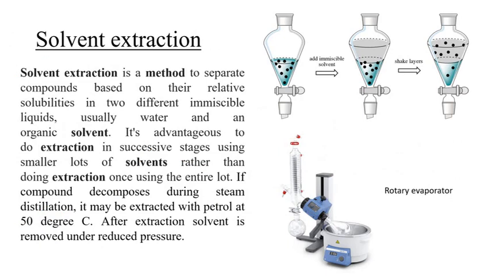Here is the second part of the extraction process, called solvent extraction. In the previous slide, we got a mixture of pure organic essential oils in water. So now we need to extract those essential oils. The method we are using is called solvent extraction. What is the principle behind this solvent extraction process? See here, it's clearly mentioned.